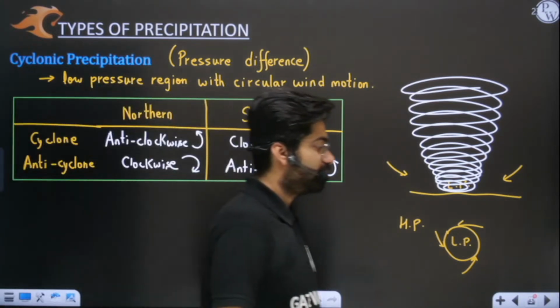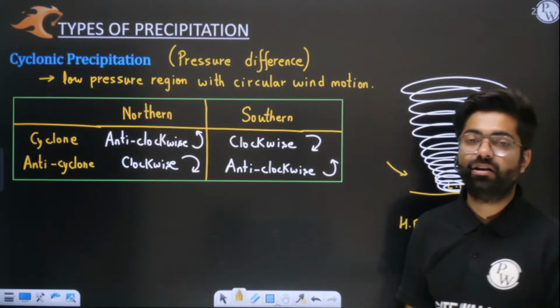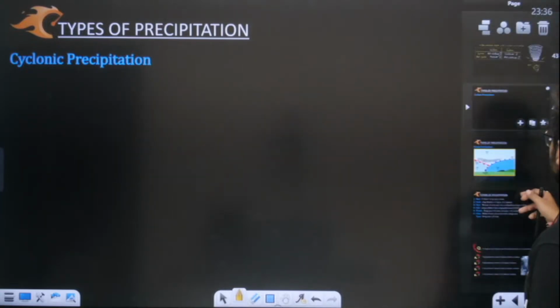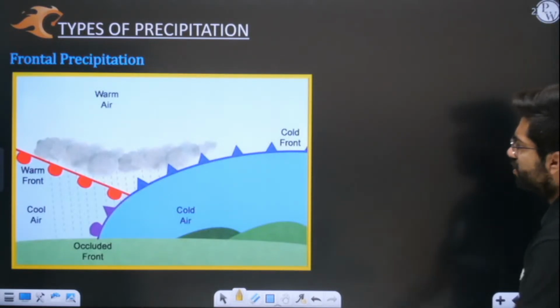So I hope this kind of precipitation is also clear to you. Yes or no? Time is up, so we will end our lecture today. Only one more is left, which is nothing but your frontal precipitation. Okay, frontal is also there. Let us finish that also.